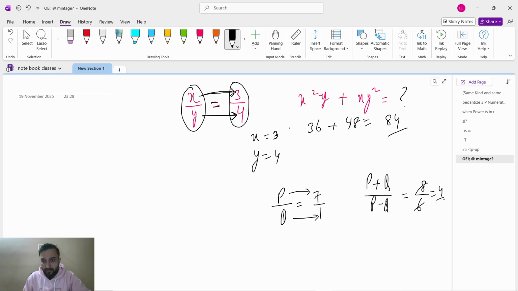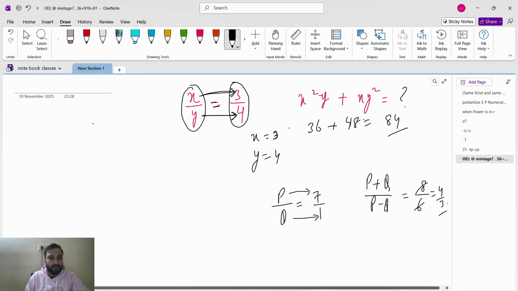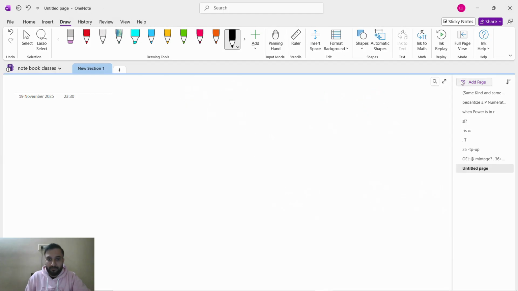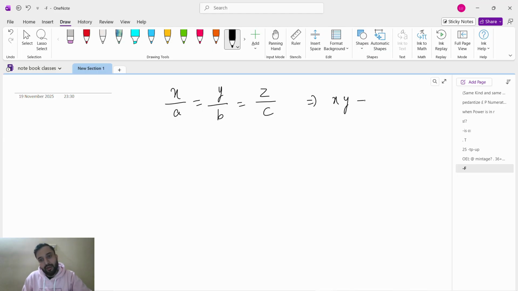We'll simplify, we'll get 4 by 3. That's it. Now next, X by A equals Y by B equals Z by C. Okay, you have to find XY plus YZ plus ZX divided by ABC.